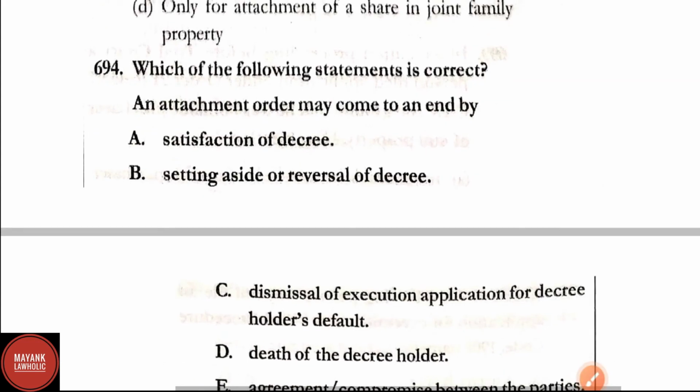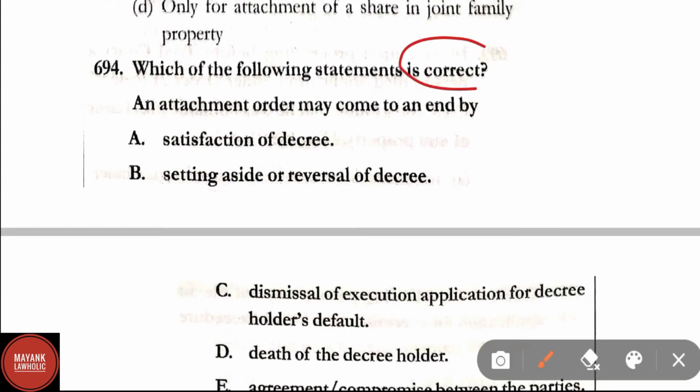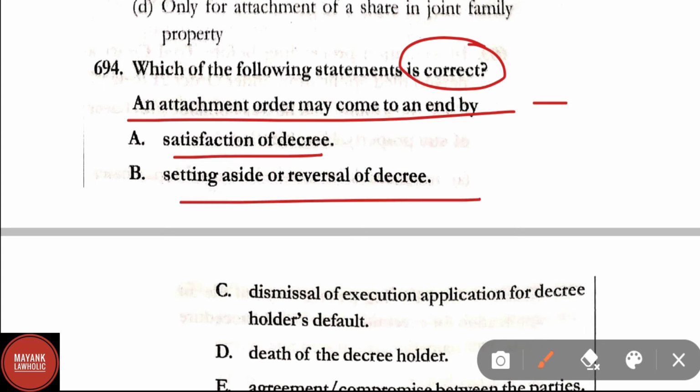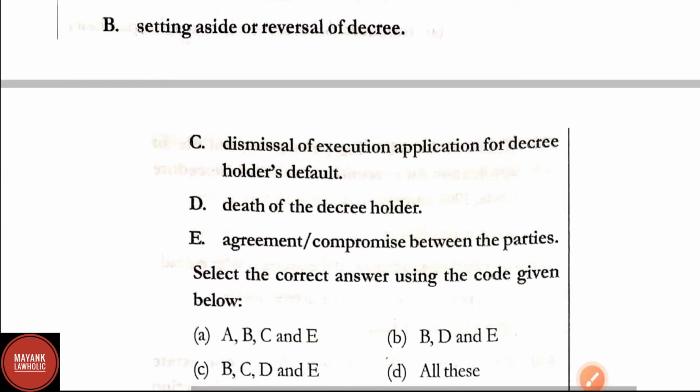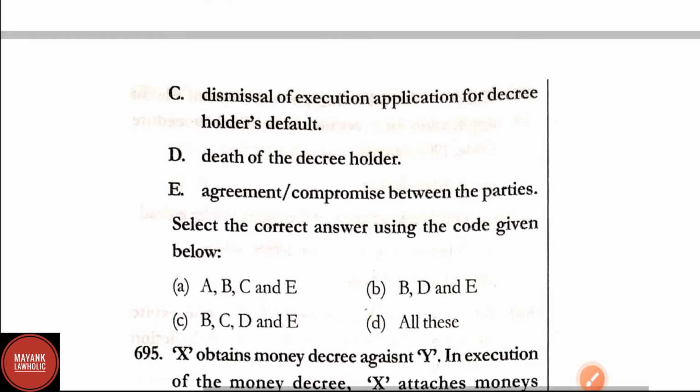Question number 694. Which of the following statement is correct? Option A. An attachment order may come to an end by A, satisfaction of decree, B, setting aside or reversal of decree, C, dismissal of the execution application for decree holder's default, D, death of the decree holder, and E, agreement compromise between the parties. Select the correct answer by using the code given below.